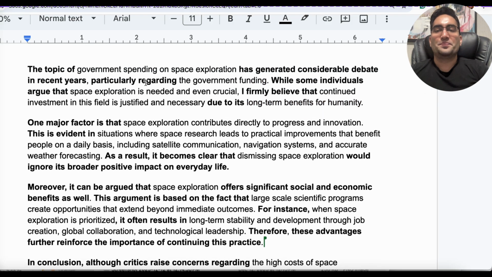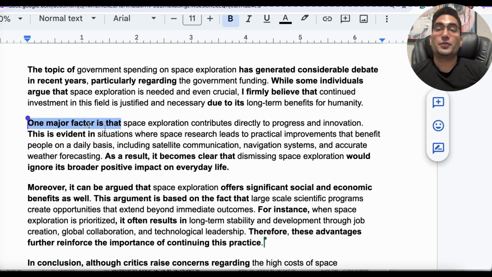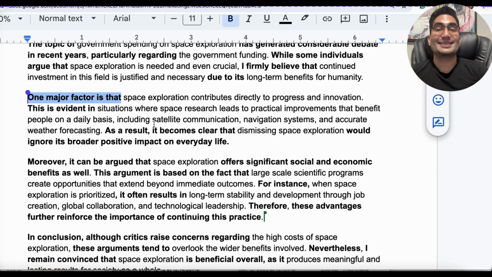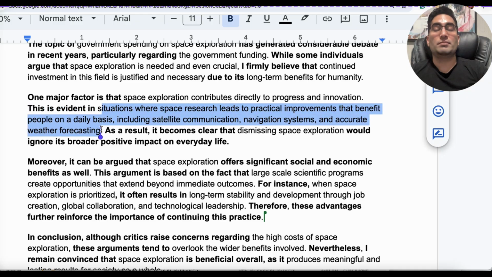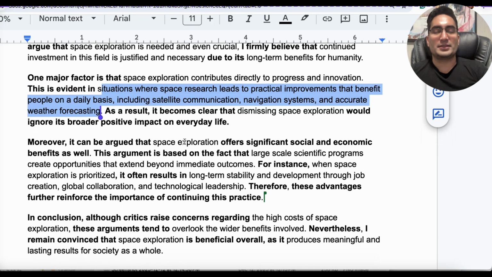Let's go to body 1. So body 1, you're going to start with the first factor, and you can start by not using words like firstly, secondly, or to begin with, because they're way too common nowadays. You're going to start by saying one major factor is that space exploration, and here you mention that topic, contributes directly to progress and innovation. Expand it further by saying this is evident in, and now here we give our reasoning. You can again read it, it's on the screen. We're just expanding the topic.